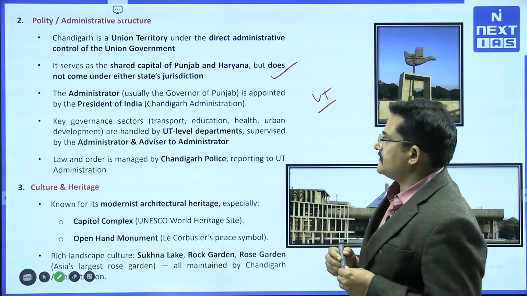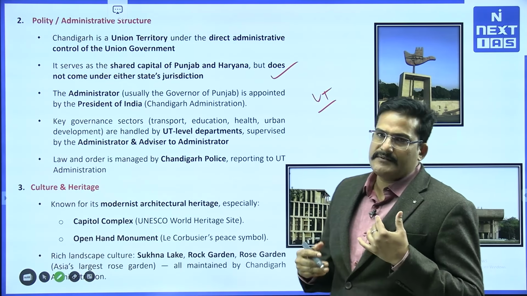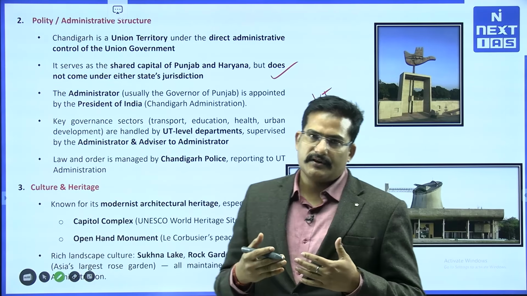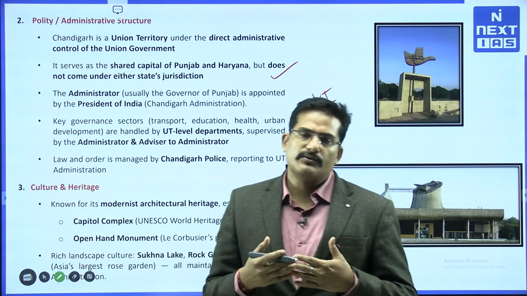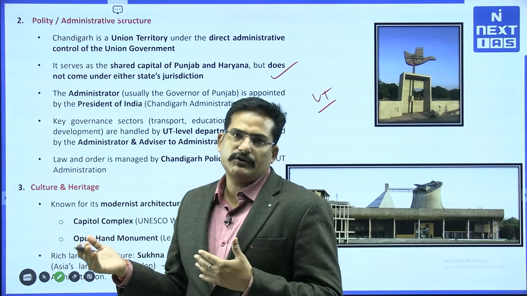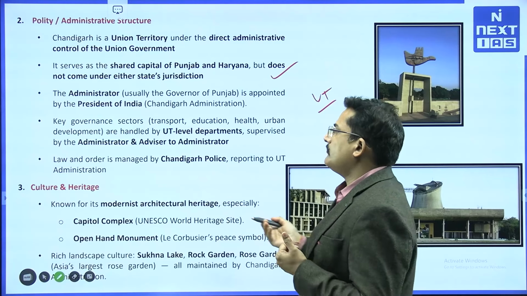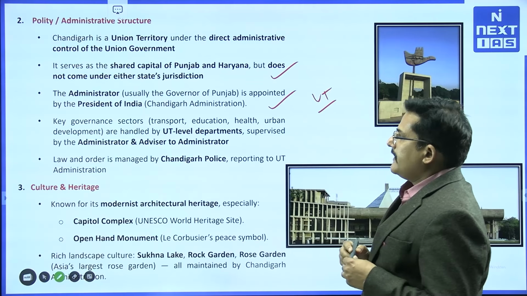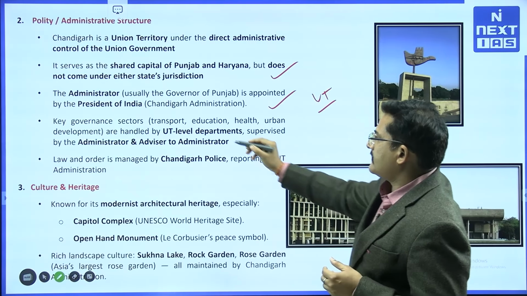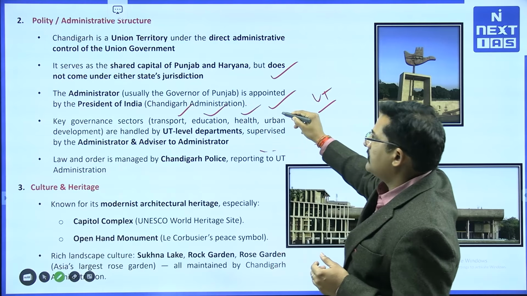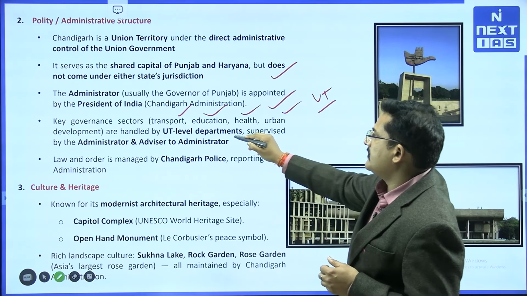We have already discussed it. But the administrator generally comes from Punjab. Anyone who is the governor of Punjab is by default appointed as the administrator of Chandigarh. Key governance sectors like transport, education, health and urban development are handled by UT-level departments.